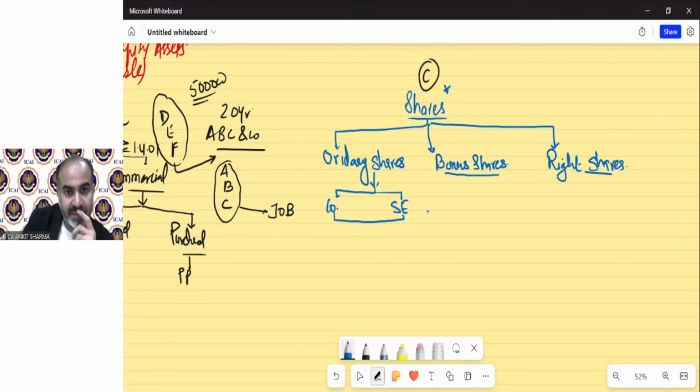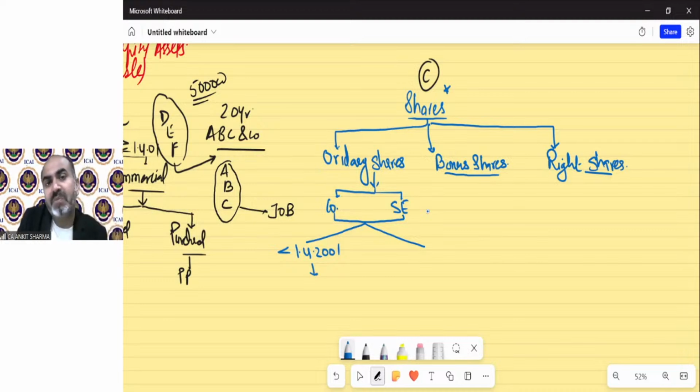In both cases, the provision says if it is purchased before 1/4/2001, as I've told you, in some cases before 1/4/2001 there is a different cost of acquisition, and after 1/4/2001 a different provision. In case of A or B, the concept was the same. For goodwill of business and profession, whether before or after, the concept is the same. But for ordinary shares, there's a difference.